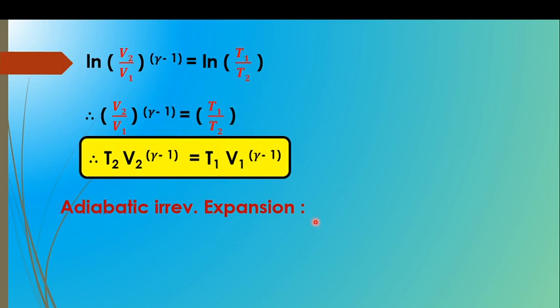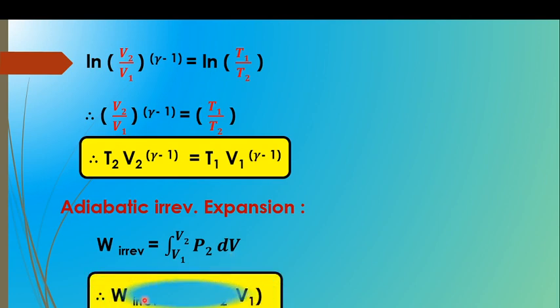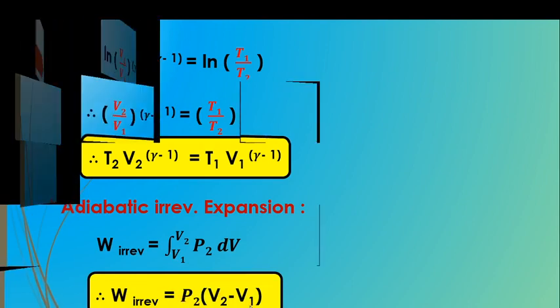So, what will happen for the adiabatic irreversible expansion? W irreversible is given by the integral from V1 to V2 of P2 into dV. Therefore, the equation is W irreversible is equal to P2 into (V2 minus V1).